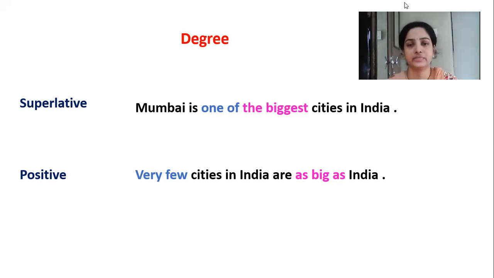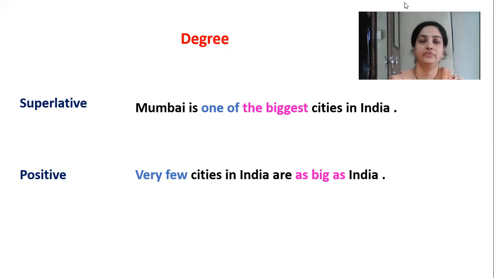So very few cities in India are as big as Mumbai. Okay, very few cities in India are as big as Mumbai. Here it says India by mistake; the last word should be Mumbai. Very few cities in India are as big as Mumbai should be there.